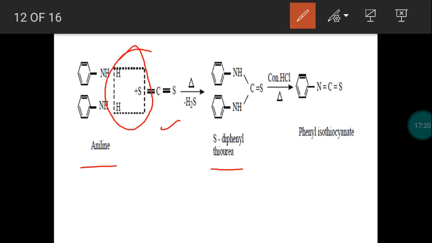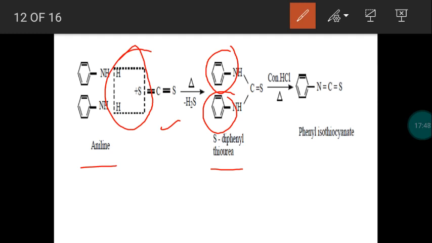Now in the thiourea 2 hydrogen atoms are replaced by 2 phenyl groups, so this is called diphenyl thiourea. Sulfur is present, so we mention sulfur as capital S. Urea NH2CONH2, NH2CSNH2 means thiourea.